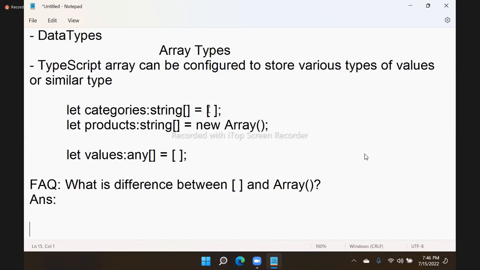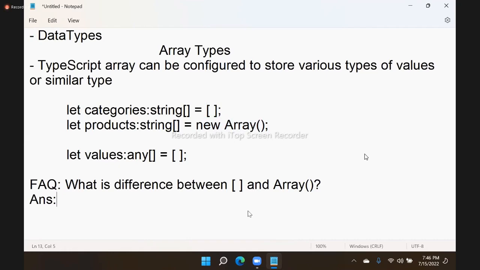That means, what is the difference between this? Categories, string type, memory is initialized like this, and memory is initialized with new Array. What is the difference between meta character and constructor?